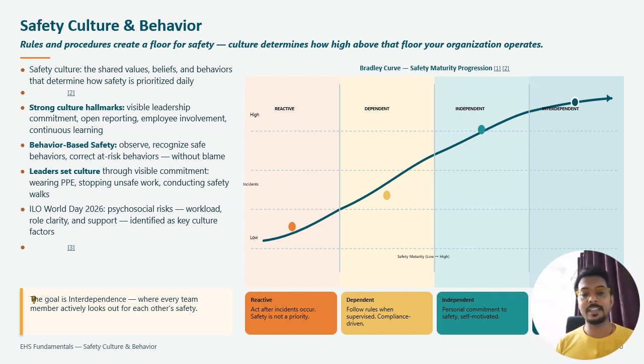So for the behavioral stages: dependent is following rules when the supervisor or compliance requires it. My leader is coming, my supervisor is coming, so we need to check things, then only we follow. Independent is personal commitment: I am here, I will take care of myself. Interdependent is cultural and correlated: I am doing great, are they doing great? Are they safe or not? I can feel that I am safe, but they are not.